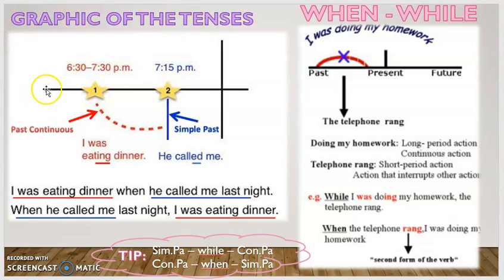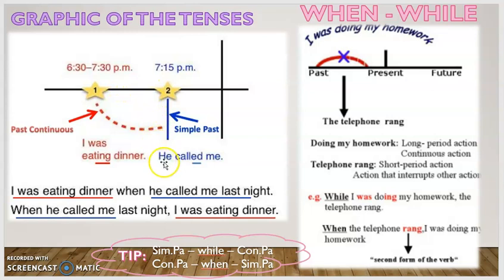Okay, so we have, this is the timeline. Okay, it could be the present line. So we have two actions, the number one and the number two. The action number 1 is a past continuous sentence and it was occurring between 6:30 p.m. and 7:30 p.m. Okay, so we have it. I was eating dinner. Yo estaba cenando, so it was happening in this time. And the time was continuing.